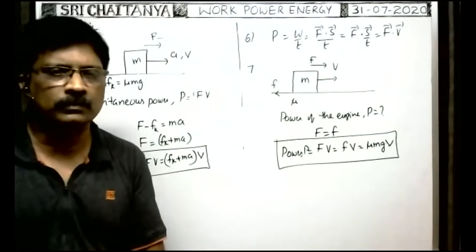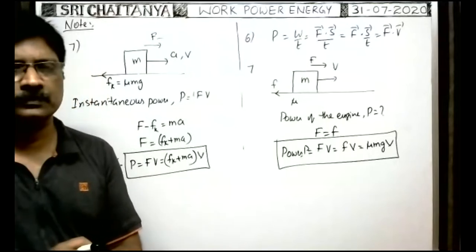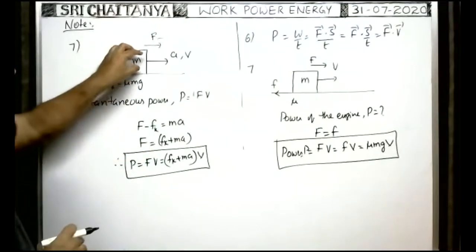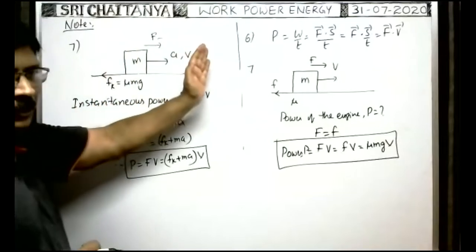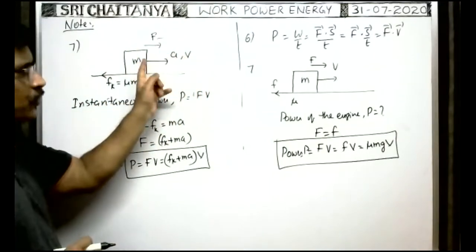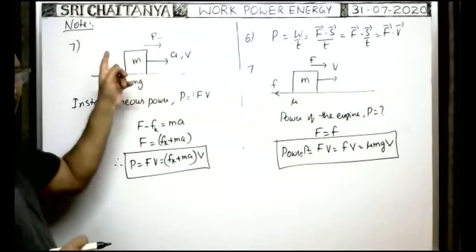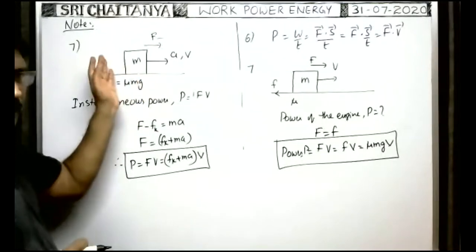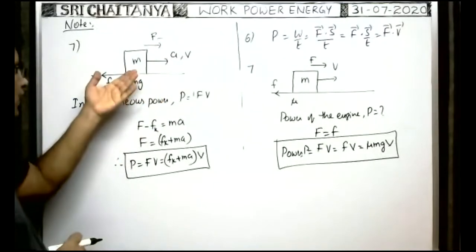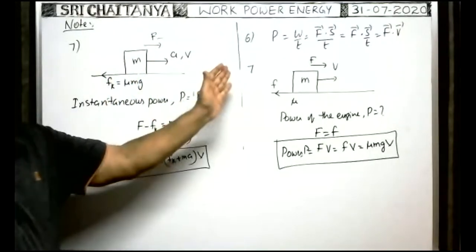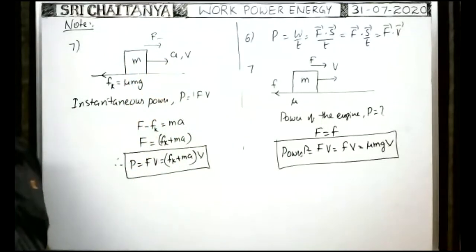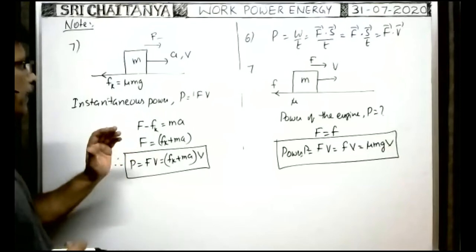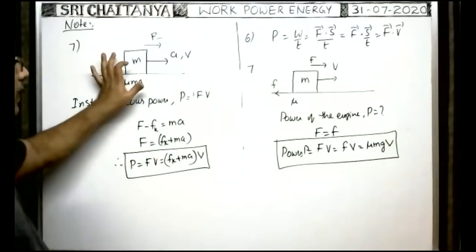Okay, Naga Venkata Sai, what is your doubt? F minus Fk. Here the engine inside the vehicle applies the force on the vehicle in the forward direction. Fk is as usual in the backward direction. So the net force acting on the vehicle in the forward direction is F minus Fk. So this is the instantaneous power utilized by the engine.